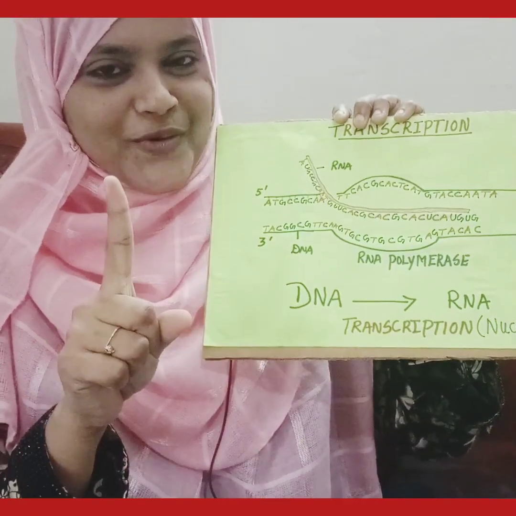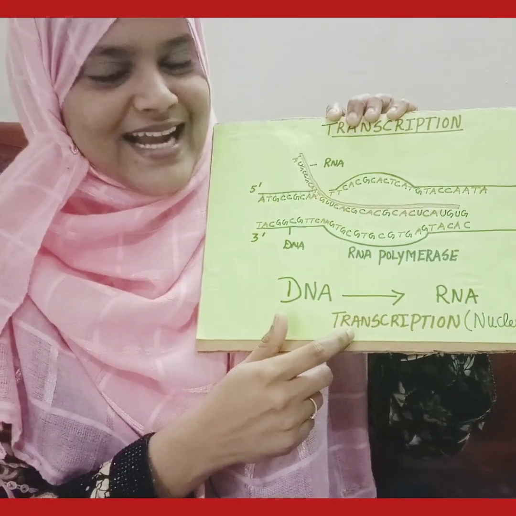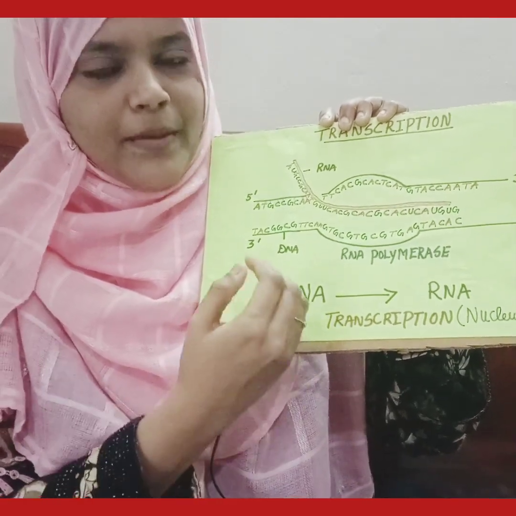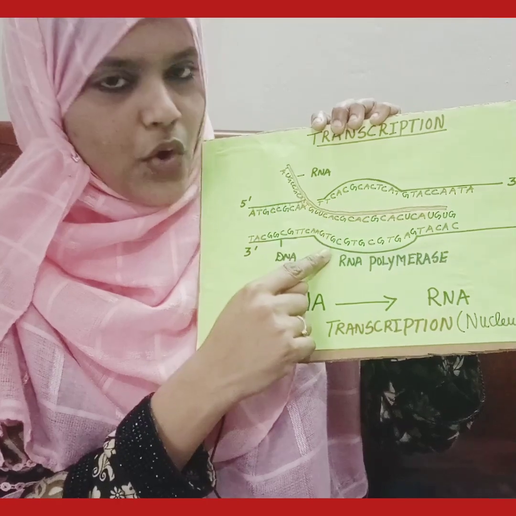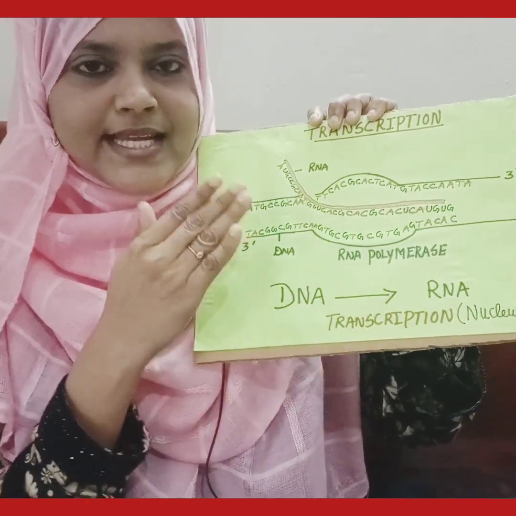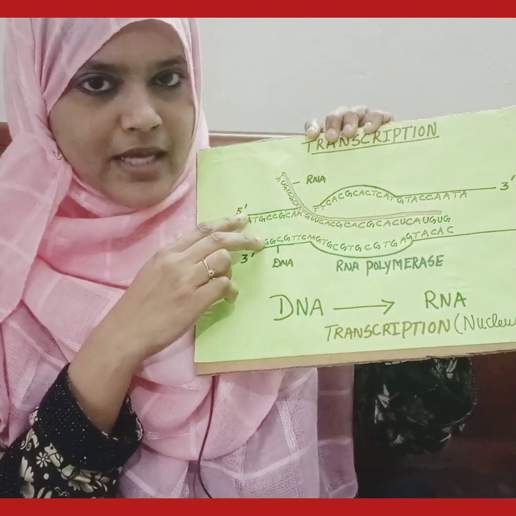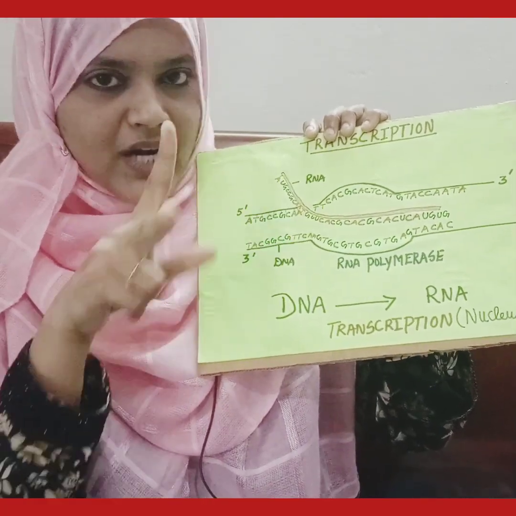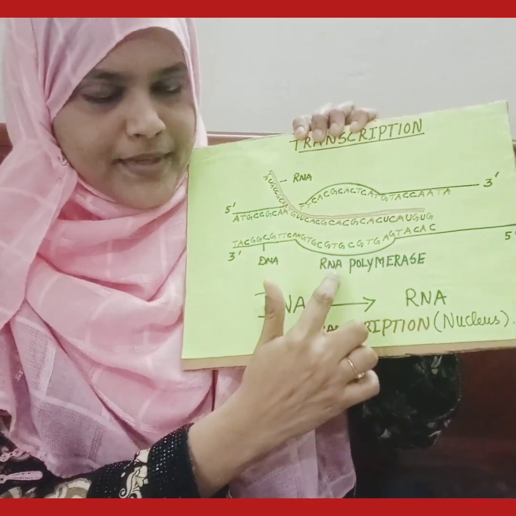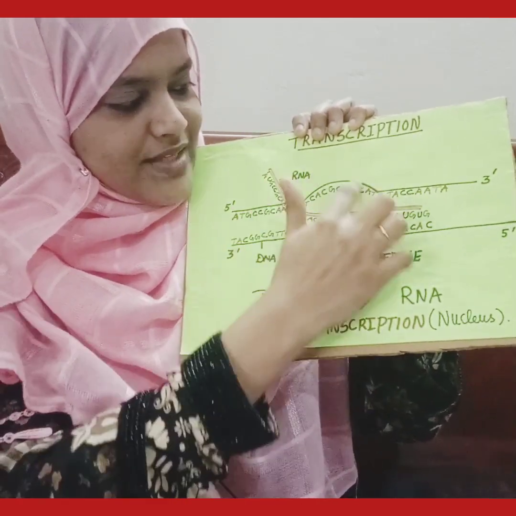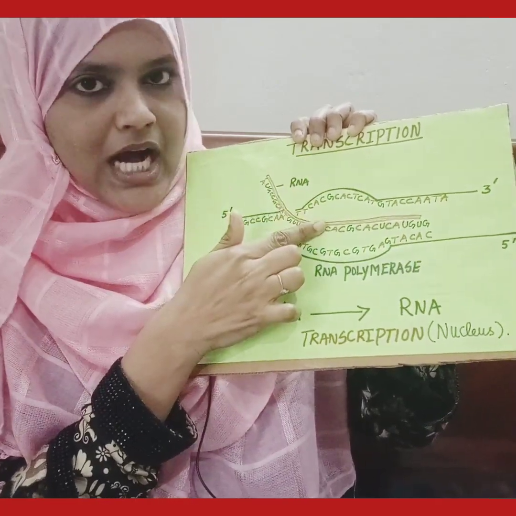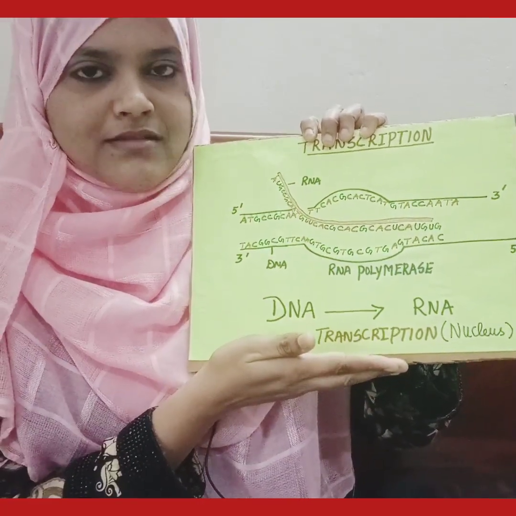The first step of protein synthesis is transcription. Transcription is the process of transferring genetic information from DNA to RNA by means of the RNA polymerase enzyme. This process takes place inside the nucleus. DNA is a double helical structure. It gets unwound by the RNA polymerase enzyme. This enzyme makes use of one of the strands as a template so that the genetic information gets copied by RNA. This process is said to be transcription.